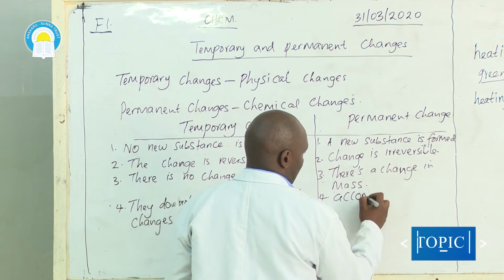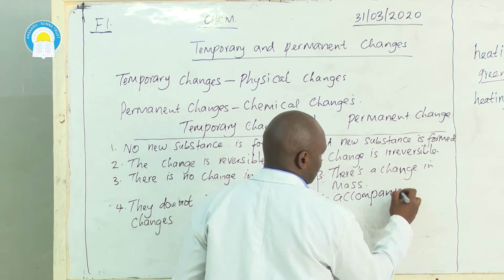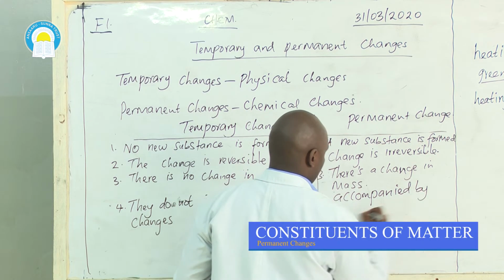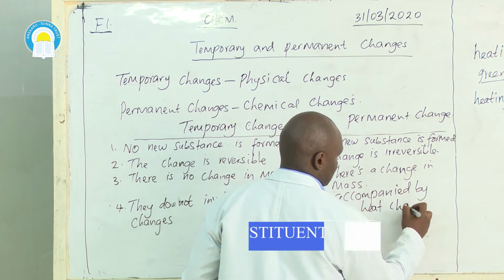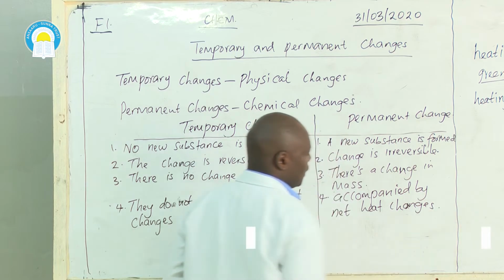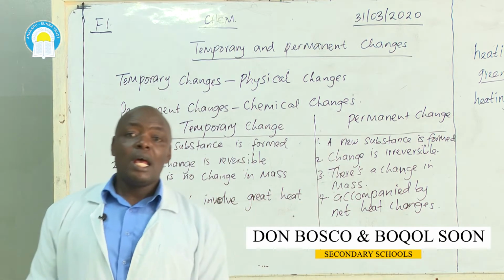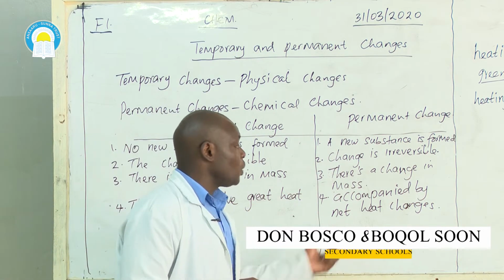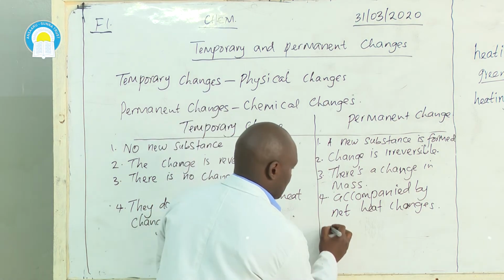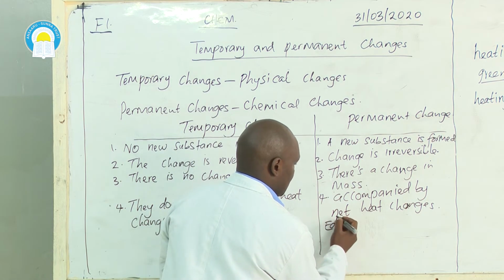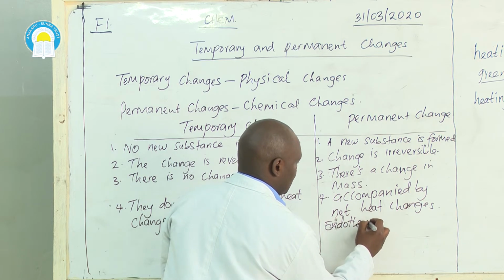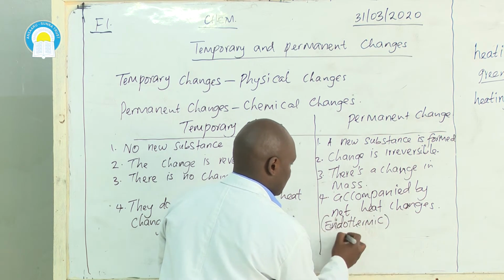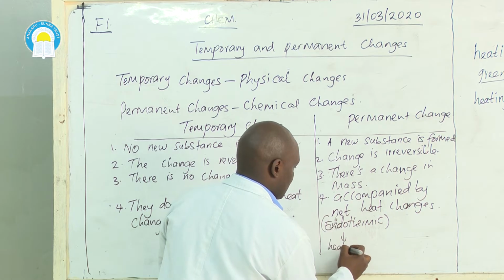These ones, permanent changes, are basically accompanied by net heat changes. By saying net heat changes, we mean that either the reaction is endothermic. Endothermic means heat energy is absorbed,